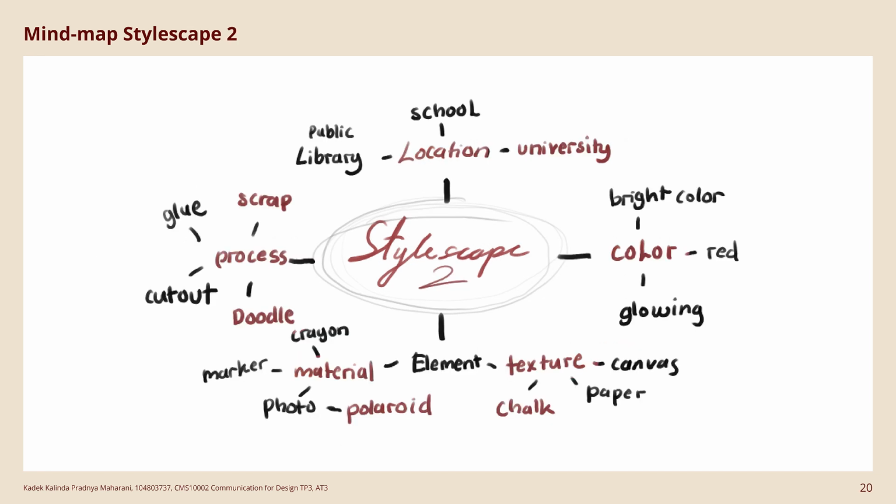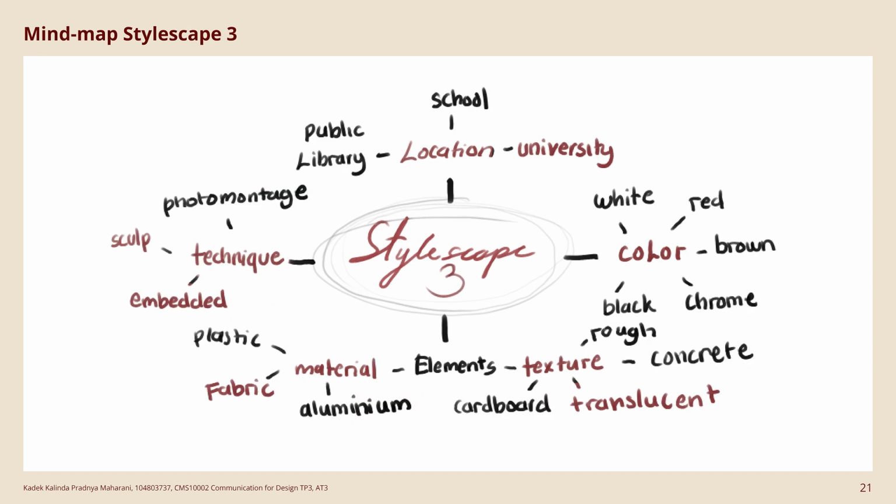Mind map for stylescape number 2. I highlighted some key parts in this mind map, such as doodle, scrap, chalk, and Polaroid. The color is going to be bright and catchy. Lastly, in stylescape number 3, I will be using different techniques such as sculpting and embedding something within the materials. This stylescape won't have many colors except a hint of red.